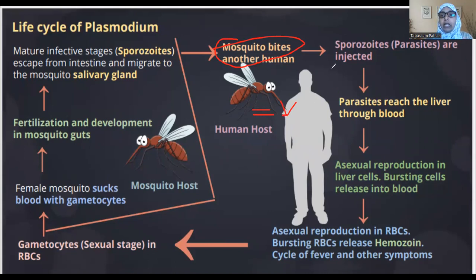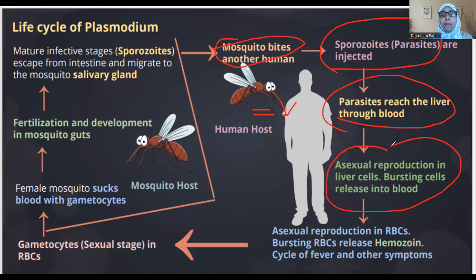This is what gets injected, the sporozoites. At this stage, we call them sporozoites. Now they will reach the liver, and there they will start multiplying themselves. This multiplication is brought about by asexual reproduction.